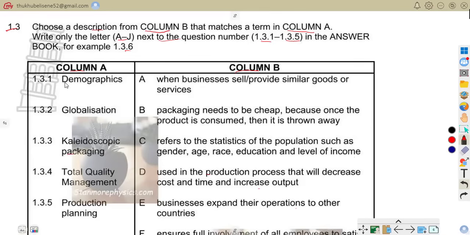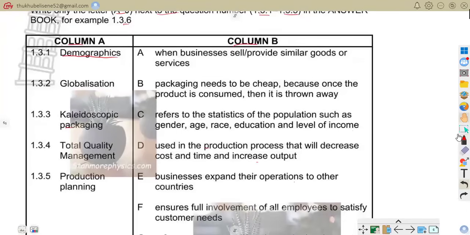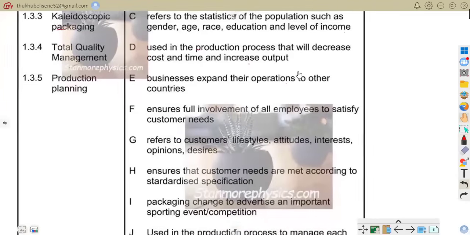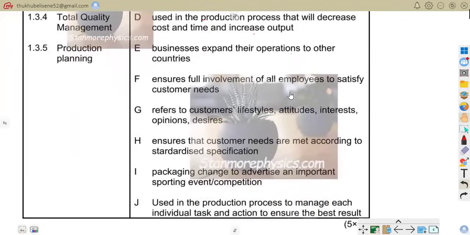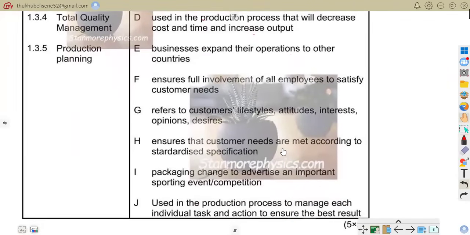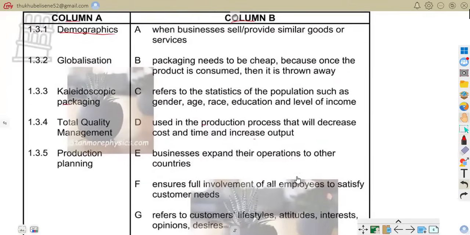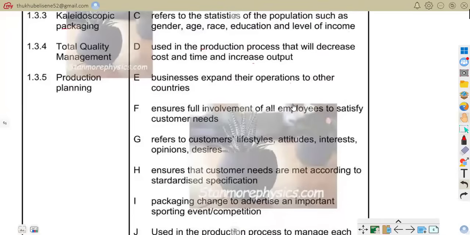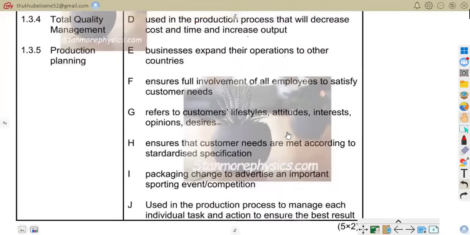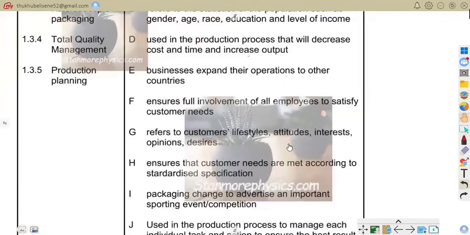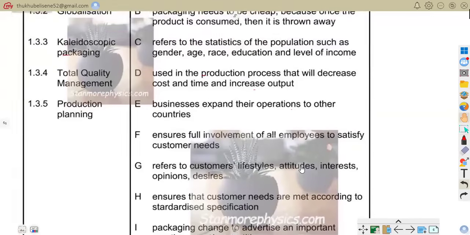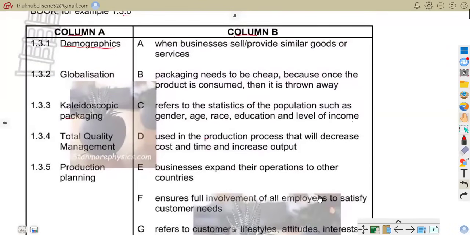So 1.31, we have demographics. Meaning to say, we are going to look at the description that matches demographics. So we can go through them from A to J and see which description matches demographics. You can start from A and look and look, good people. And we can see there that C is the correct answer.